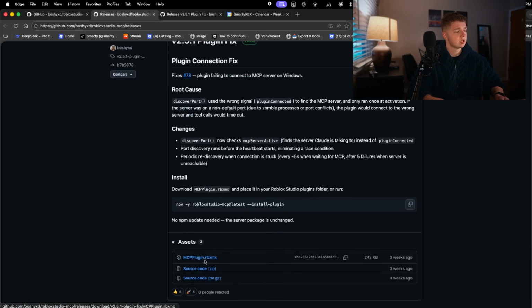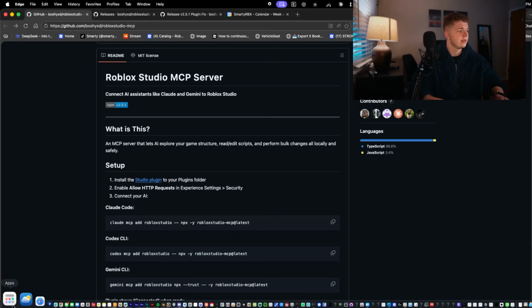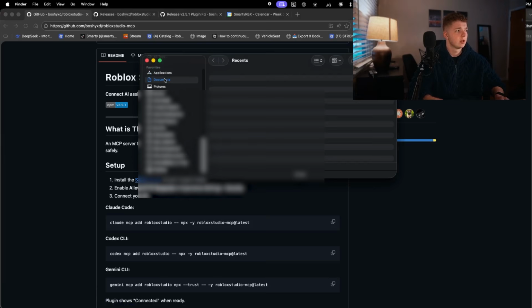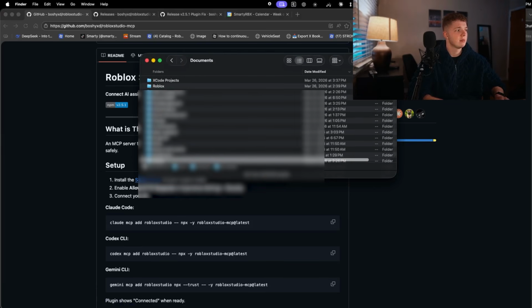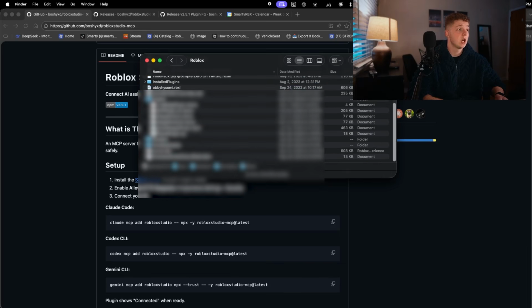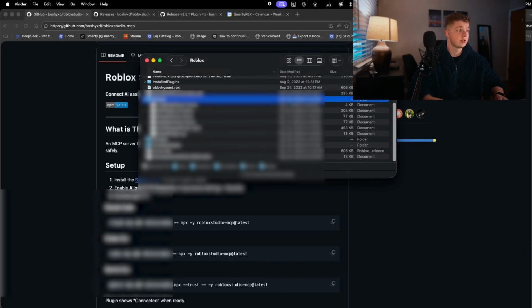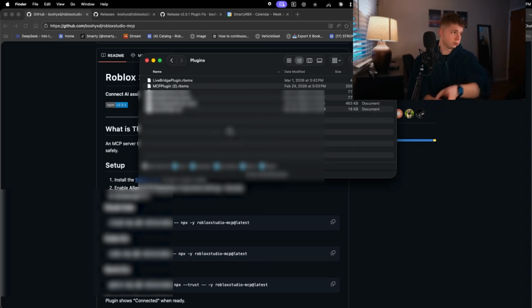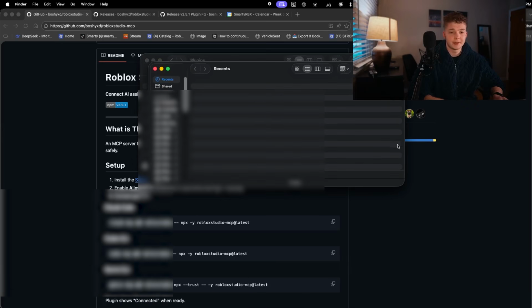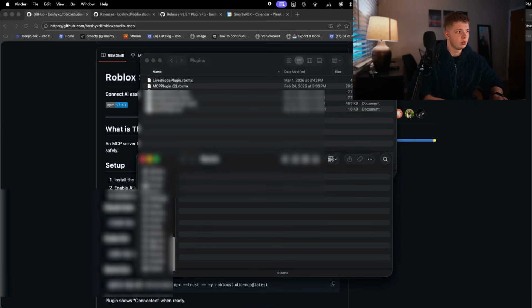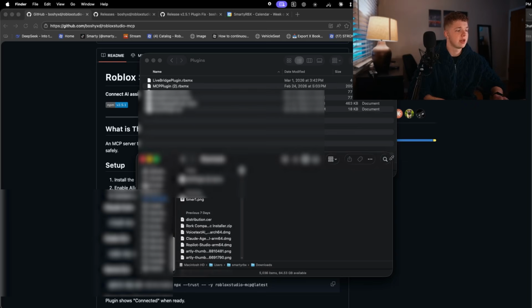You just click on the RBXMX file, and then you want to go to your plugins folder. Usually that is in Documents, and then you go to Roblox, and then underneath Roblox, you go to Plugins. And then you just want to open up a new Finder or Windows Explorer window and go to your downloads.